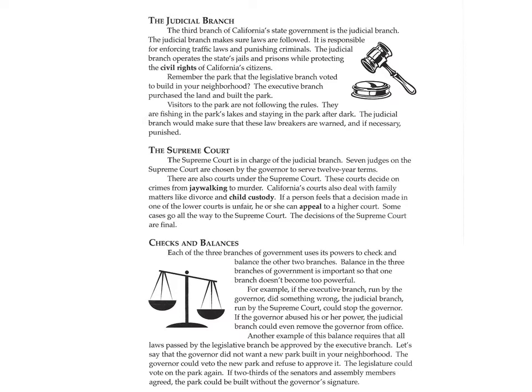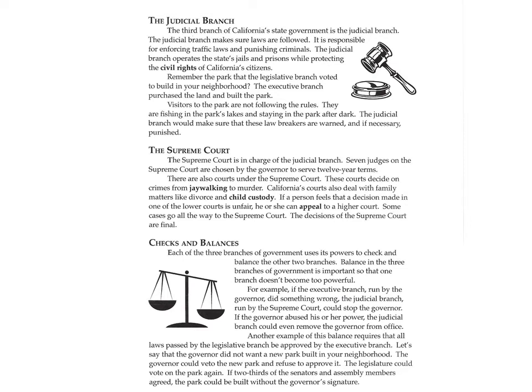Checks and balances. Each of the 3 branches of government uses its powers to check and balance the other 2 branches. Balance in the 3 branches of government is important so that one branch doesn't become too powerful. For example, if the executive branch run by the governor did something wrong, the judicial branch run by the Supreme Court could stop the governor. If the governor abused his or her power, the judicial branch could even remove the governor from office.